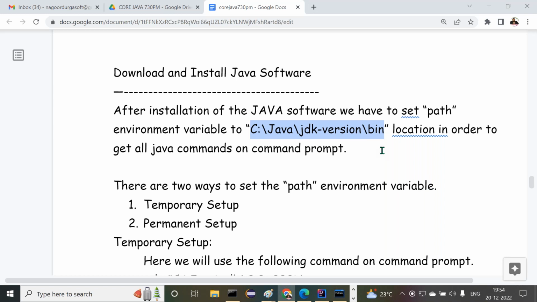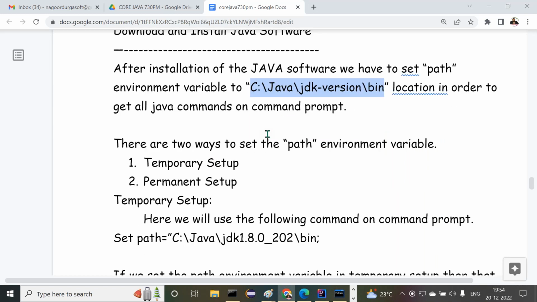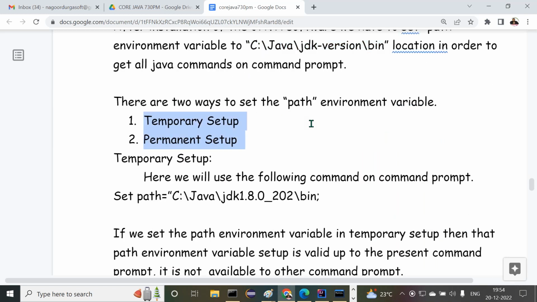If we set the path environment variable to this bin location, automatically we are able to use the javac, java, and javap commands on a command prompt. Understand it clearly. In how many ways can we set the path environment variable? In two ways. What are the two ways? Temporary setup and permanent setup.